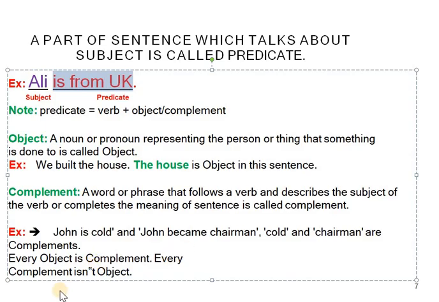Every object is a complement, but not every complement is an object. Keep this in mind also. It's very interesting and most important information. Every object, often a noun or pronoun, is a complement towards the verb. But it isn't necessary that every complement is an object. A complement may be an adjective or adverb also, which cannot be the object, because it cannot receive the action.